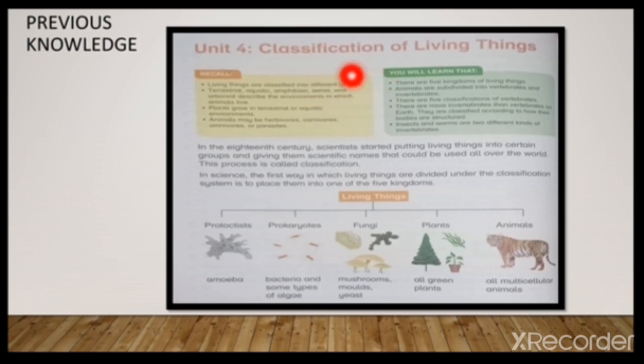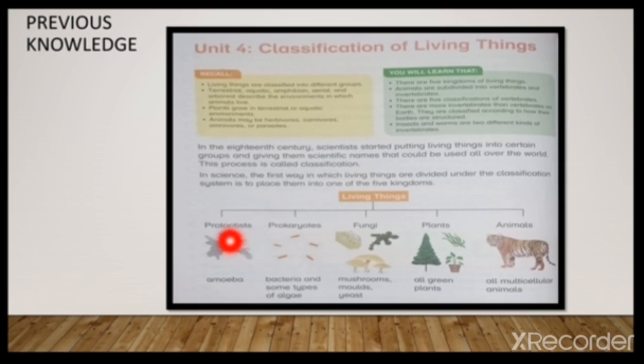I repeat this definition again: the action or process of classifying something. We also saw in this chapter the 5 kingdoms of living things, and we also learned that animals are subdivided into vertebrates and invertebrates. Today we learn the kingdom animals, vertebrates and invertebrates.